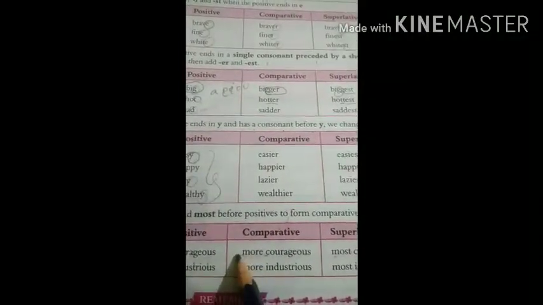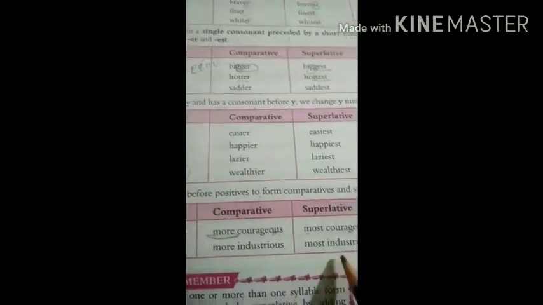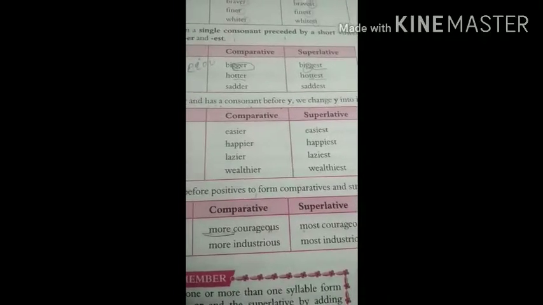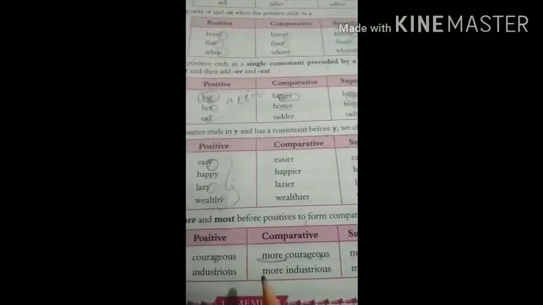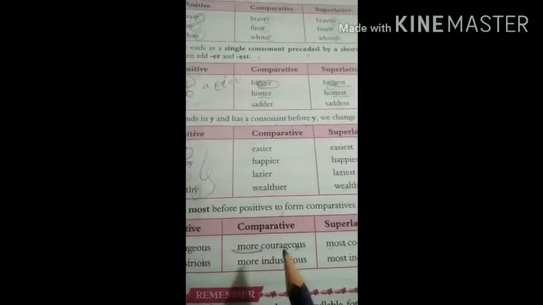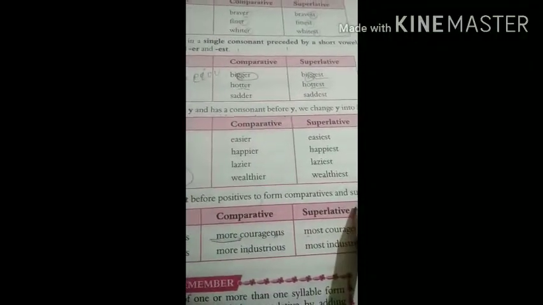So it will become more courageous in comparative degree and most courageous in superlative degree. Similarly, interesting, more interesting, most interesting, just by adding more and most in comparative and superlative degree.